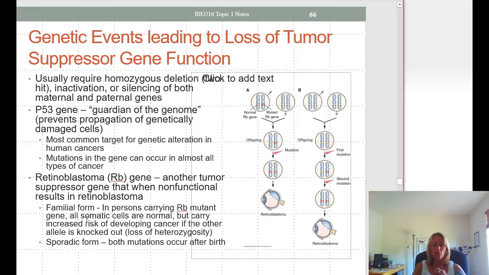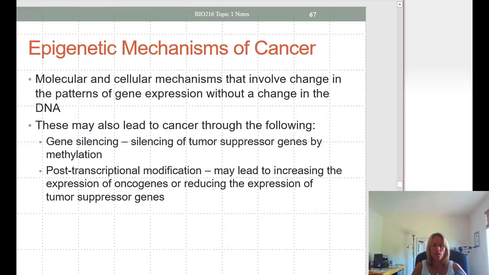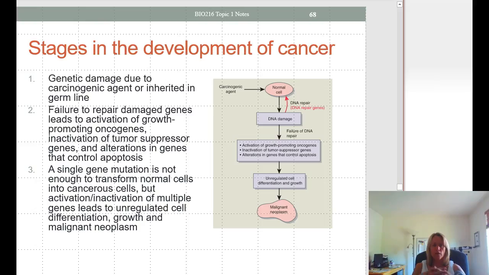And then the sporadic form is where both mutations occur after birth. Other mechanisms involve a change in gene expression without a change in DNA, and this can occur through gene silencing or through post-transcriptional modification.